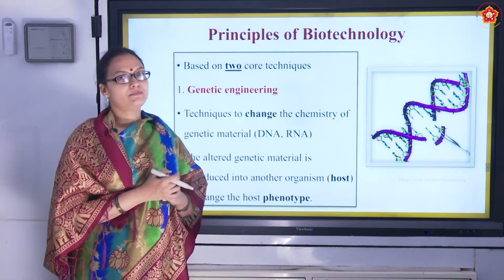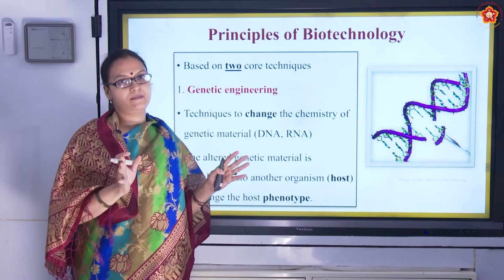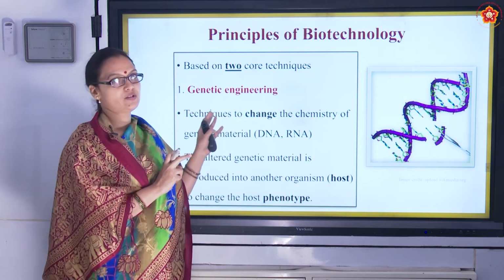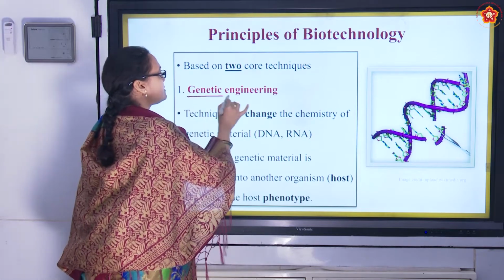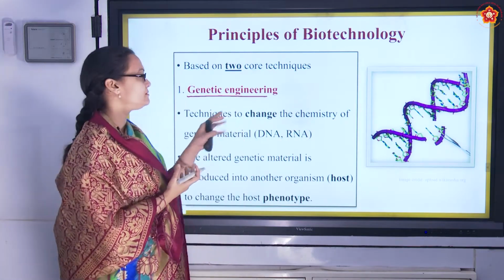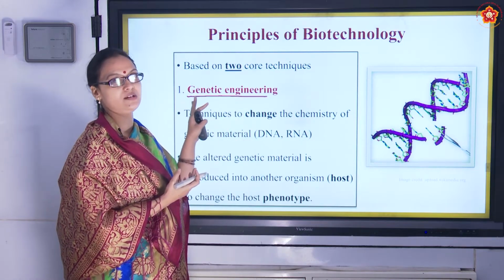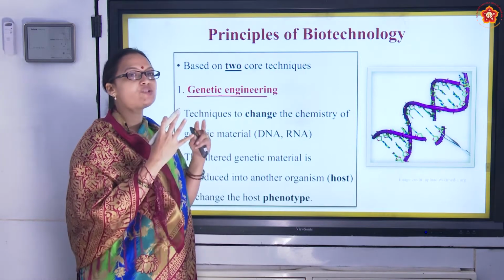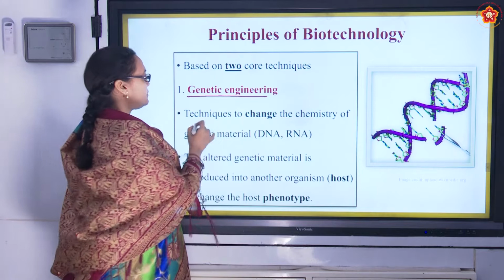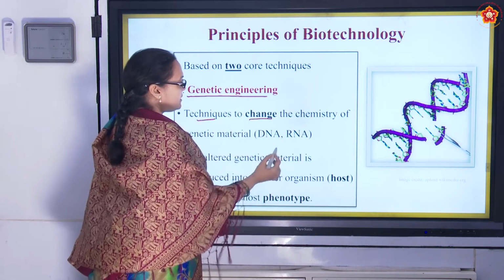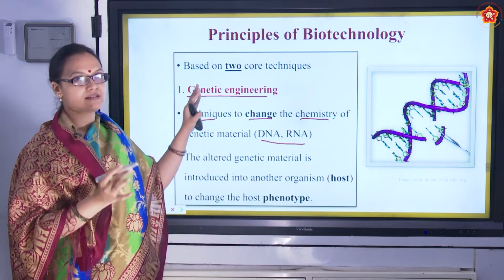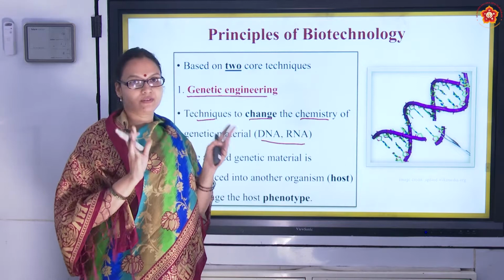Then principles of biotechnology. The whole of biotechnology, it's all based on only 2 principles. One is genetic engineering. The first principle is genetic engineering. So again, as the name suggests, it is engineering related to the gene. So what we are doing is we are changing the chemistry of the gene. What is gene? Either DNA or RNA, right? So we are using techniques to change the chemistry of the gene, right?